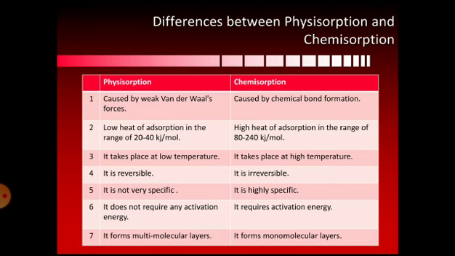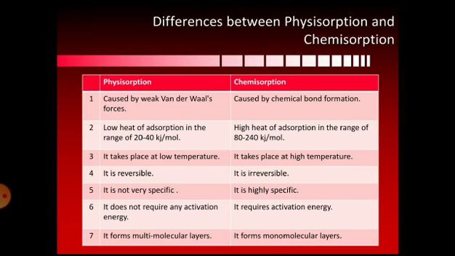The fourth one: physisorption is reversible. We can separate after adsorption. It is possible to bring the adsorbate back into its initial state and the adsorbent also into its initial state. So there is a process of getting the adsorbate and the adsorbent into their initial state after the adsorption. Such a type of process is called a reversible process.